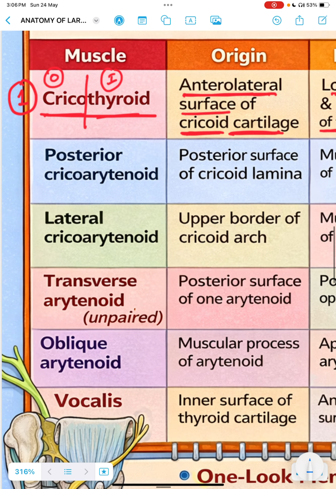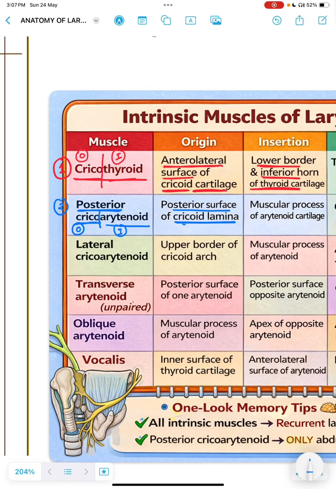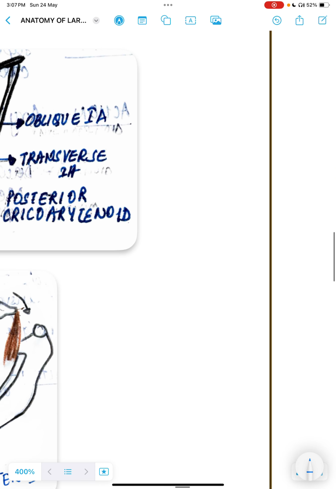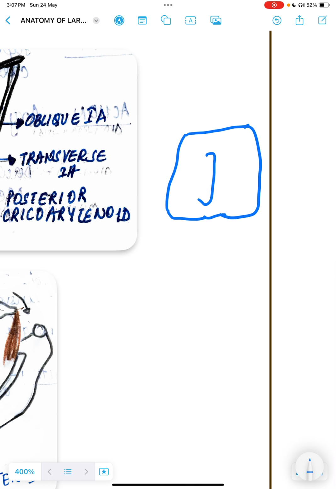Now the second one is posterior cricoarytenoid. Again, let's cut it down in a simplified manner. Posterior means something attached on the posterior surface. Cricoarytenoid, we have two words: cricoid is the origin and arytenoid is the insertion. It is originating from the posterior surface of the cricoid lamina. If you remember the cricoid cartilage, I talked about the cricoid lamella. You remember the posterior surface had a quadrangular-shaped lamella, two lamellae, which I have shaded with green also.